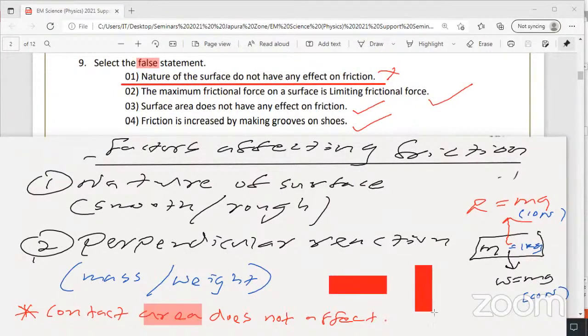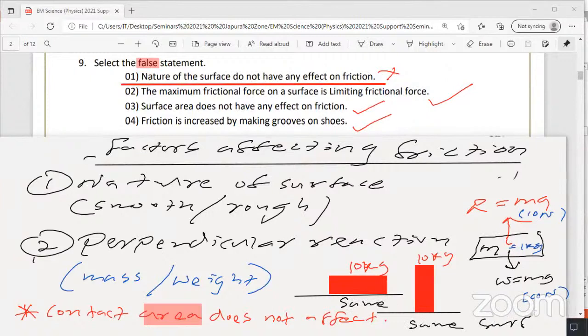Imagine you are pulling a 10 kilo cupboard, keeping it on the floor this way or that way. On the same floor, it's the same friction. Same floor means same surface.